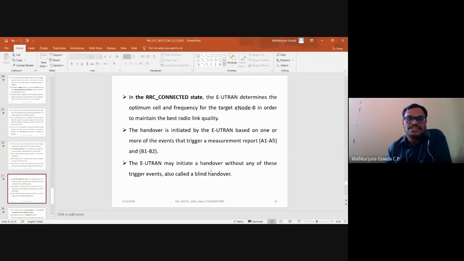In case of the RRC connected state, the E-UTRAN will determine the optimum cell and frequency for the target ENB, in order to maintain the best radio link quality. Here the handover will be initiated by the E-UTRAN based on these events, A1 to A5 or B1 to B2. The E-UTRAN may also initiate the handover without these events; that we call a blind handover.